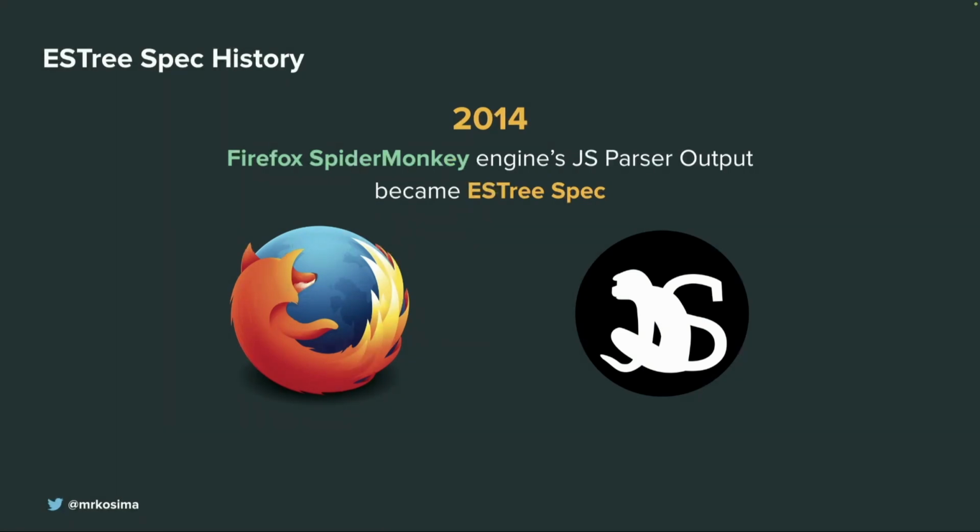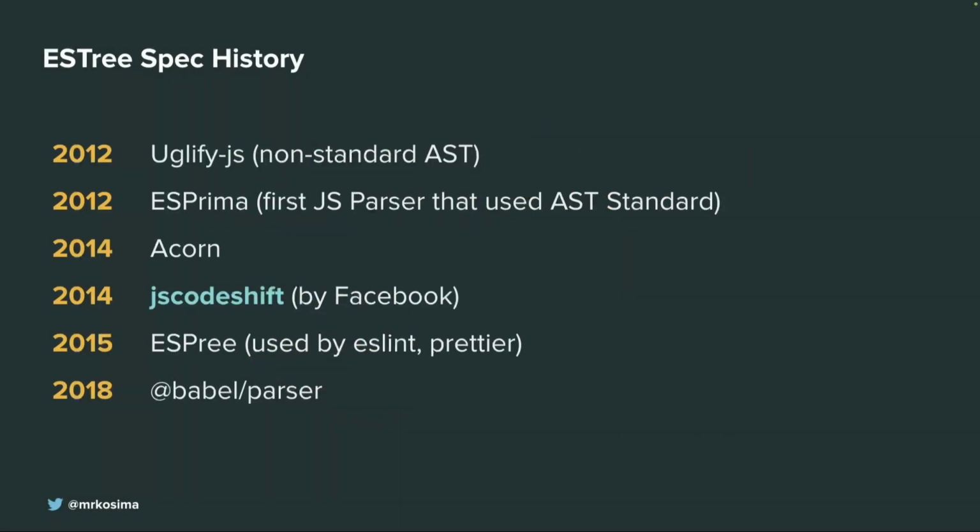The good part about Firefox, they were really respecting standards and guides provided by ECMA specifications. So the output of this parser became a specification, also called the AST standard. And around 2014 we have a standard, the AST specification.